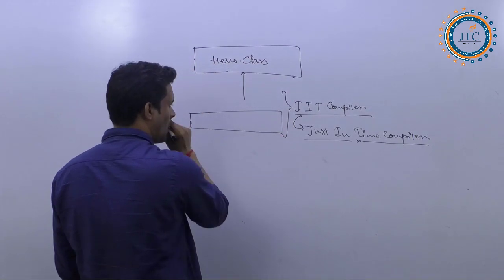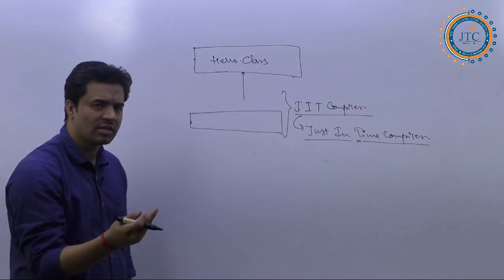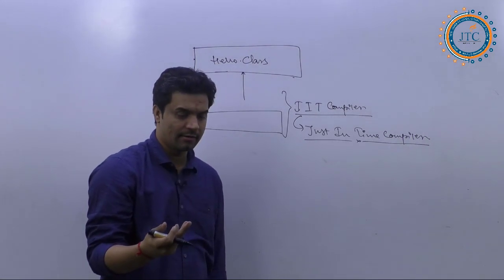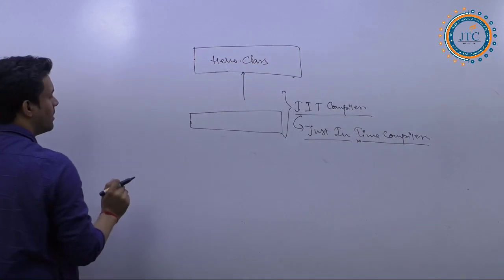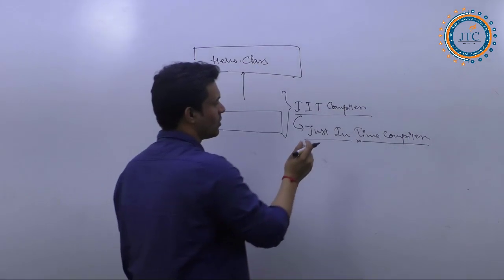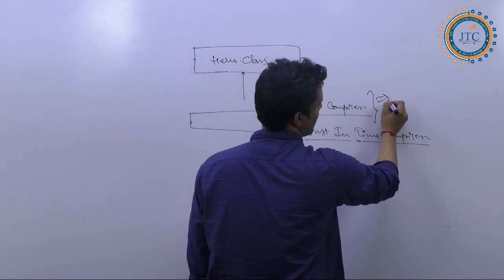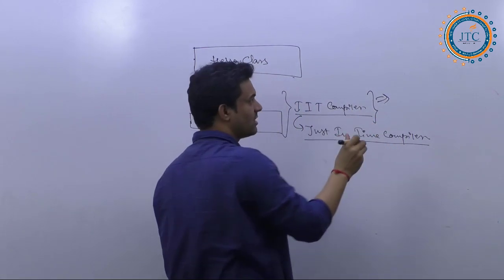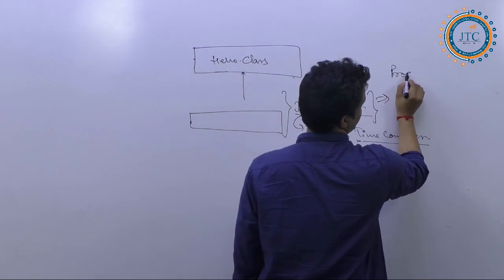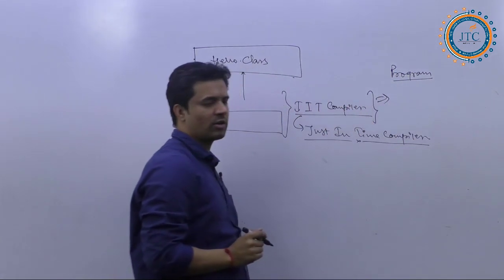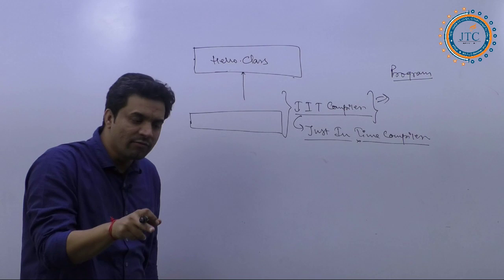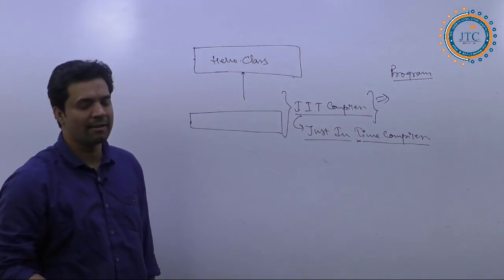Now see, what is this JIT compiler or something short of interpreter exactly? It is also a program. These both, as I am saying, are programs, and each is a program with some specific name.